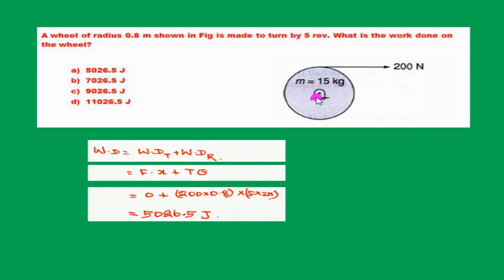In this case, the wheel is fixed at this point, hence there is no linear motion, so this term becomes 0. And torque is nothing but force into perpendicular distance, so the force is 200, perpendicular distance is radius, 200 into 0.8, and angular displacement is 5 revolutions converted into radians, 5 into 2 pi. Multiplying it, we get the work done is equal to 5026.5 joules.